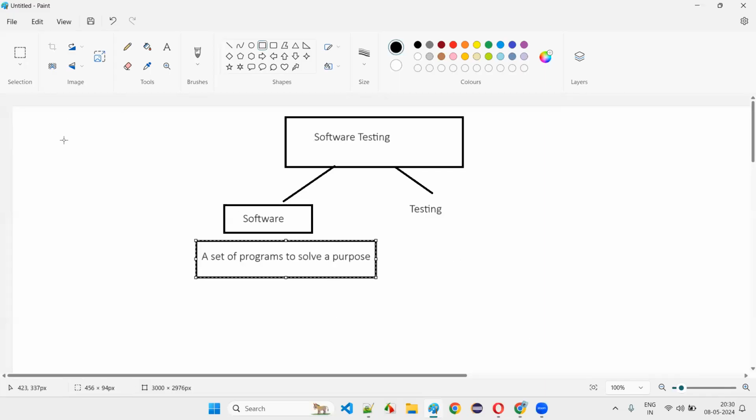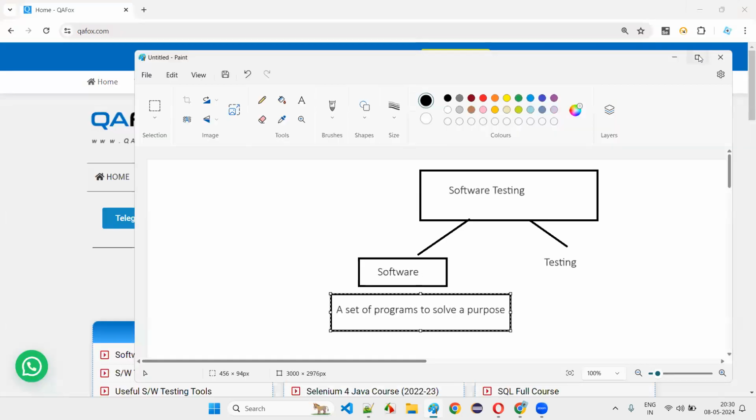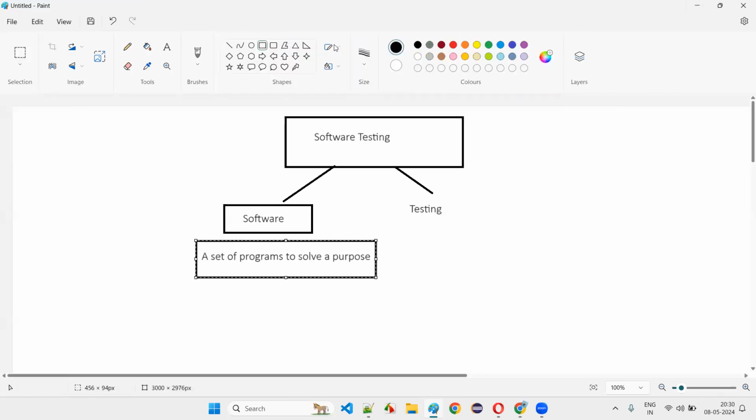For example, this Paint software is developed by who? Tell me guys, which company's developers have developed this Paint software? You can tell me easily. Microsoft, right? Correct. Because in a Windows machine this Paint software comes by default. That means Microsoft developers have developed this Paint software.